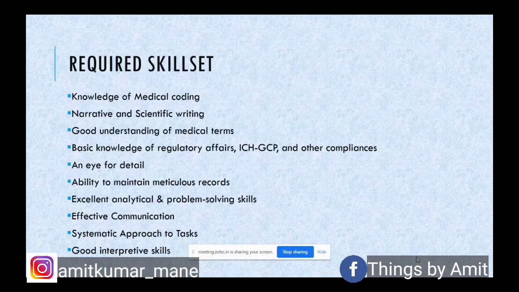So these are the basic required skill sets if you are looking at entering any sort of PV related function. You can focus on these skill sets and develop the required competencies so that you have a bright career in PV functions.